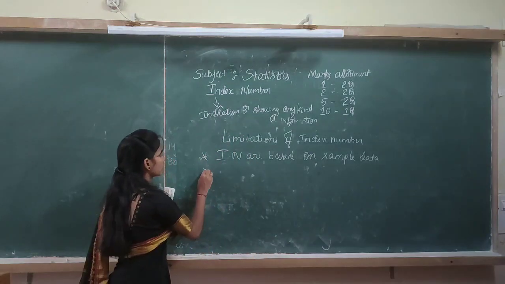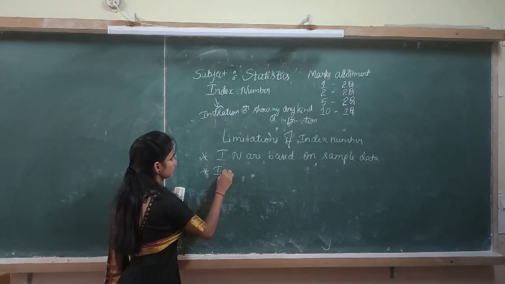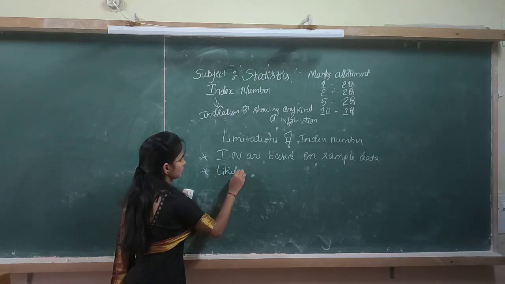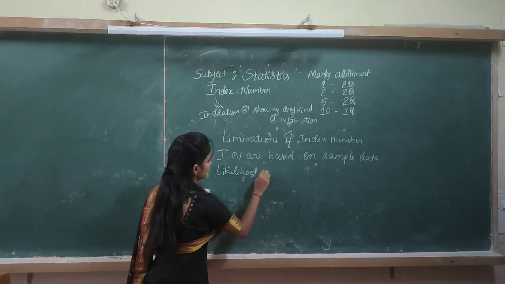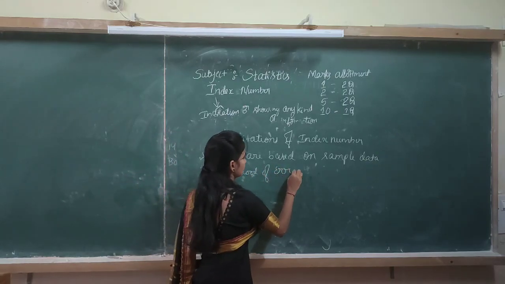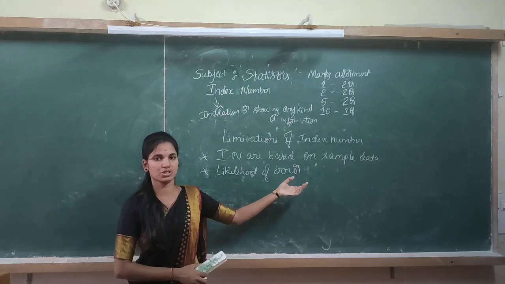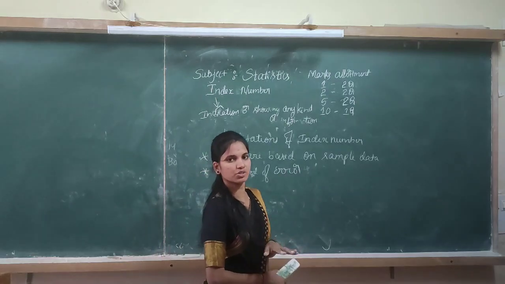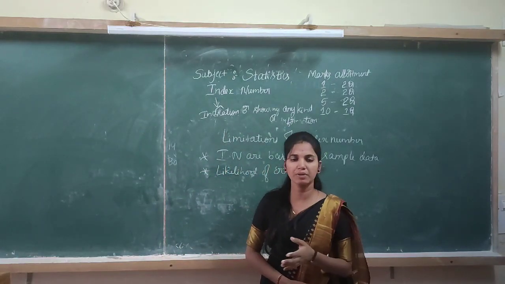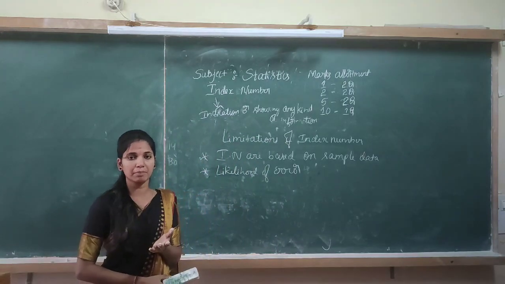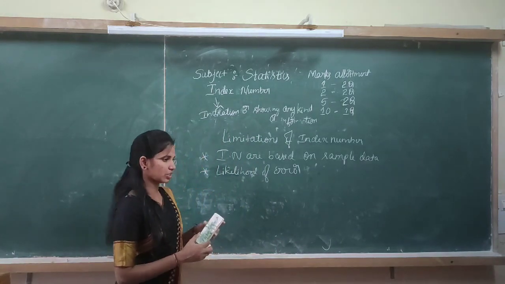And the next point is likelihood of errors at each stage. In the construction of index numbers, we have to use many formulas. So errors may occur at each stage.